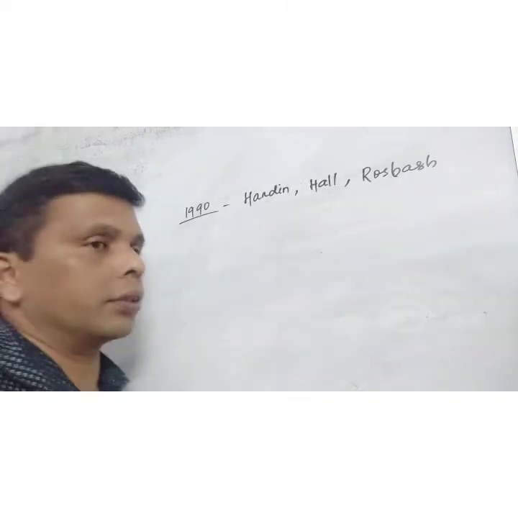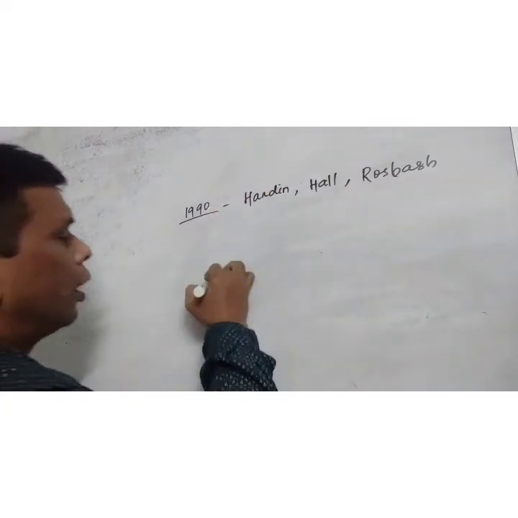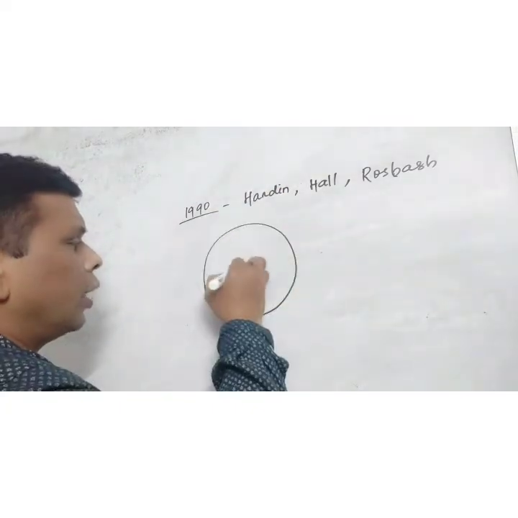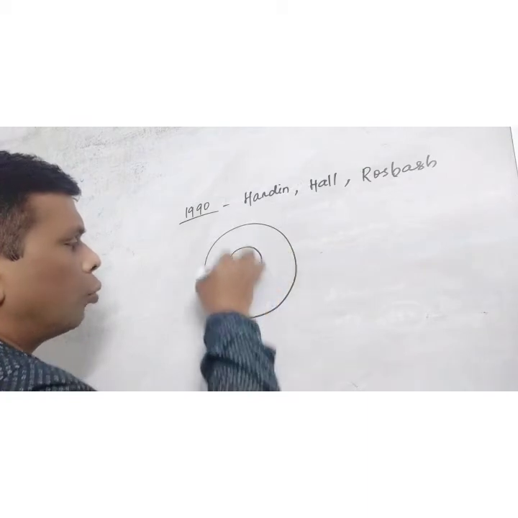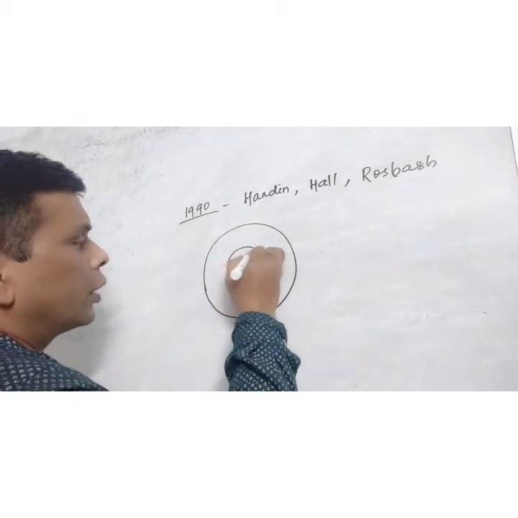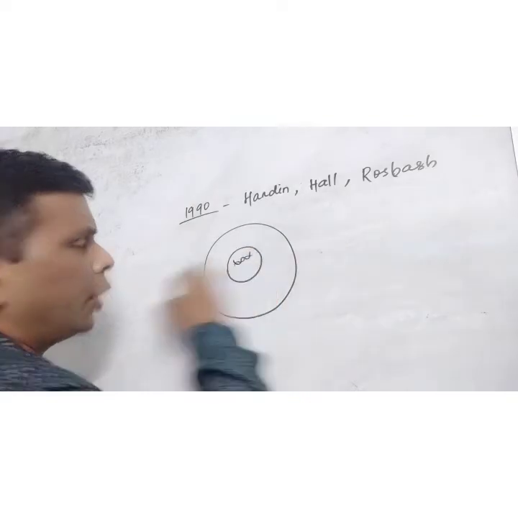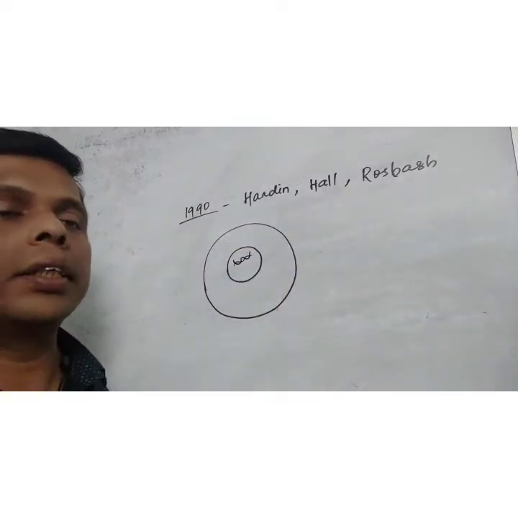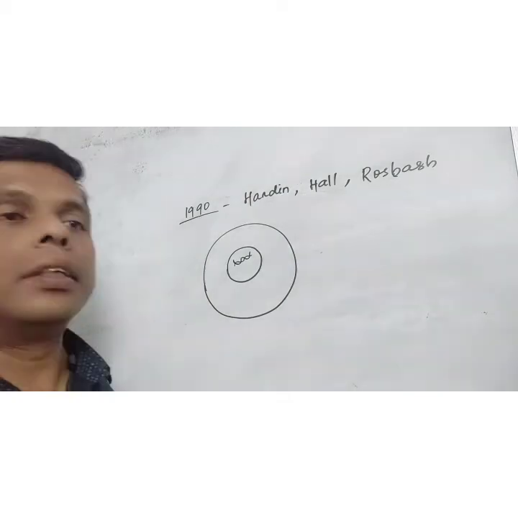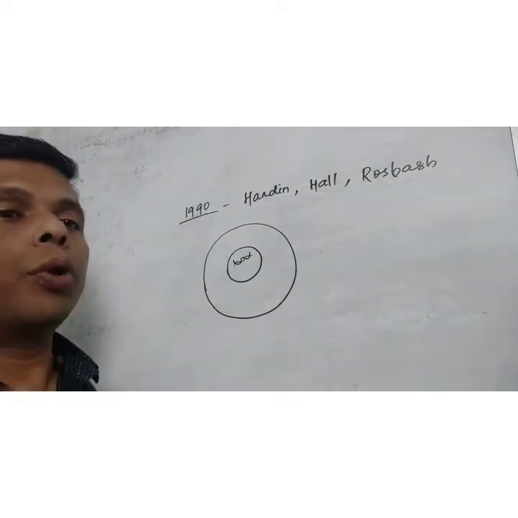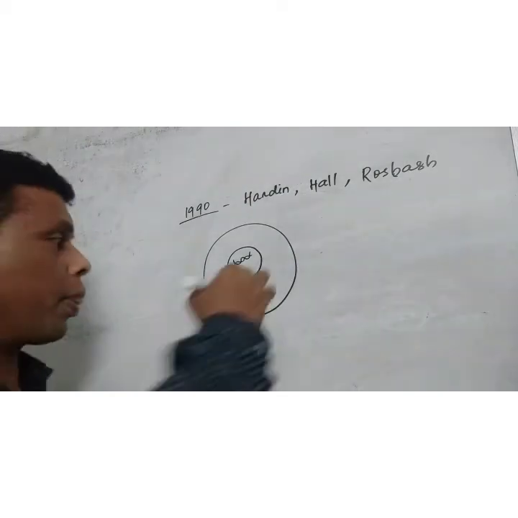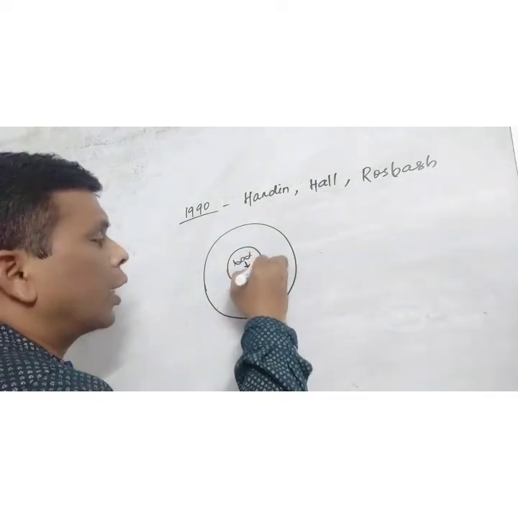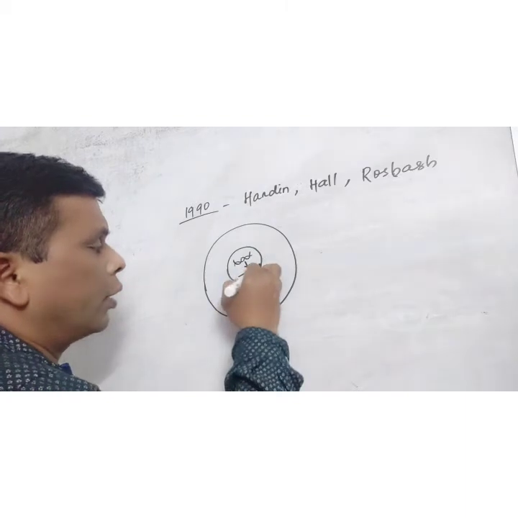Suppose this is the cell, and this is the nucleus. Inside the nucleus there is DNA. Inside the nucleus, DNA produces mRNA, messenger RNA.